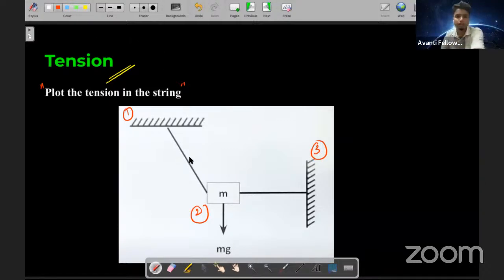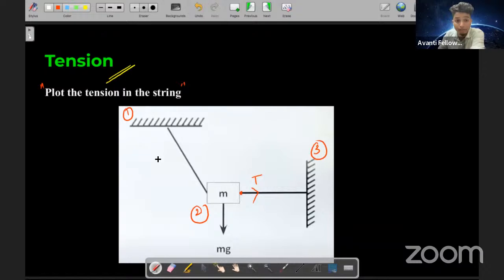See, first, let us consider from this point. From this point, where will the tension act? To the right or to the left? Yes, very good. It will act to the right. Now let me know, are there two strings or one string itself?